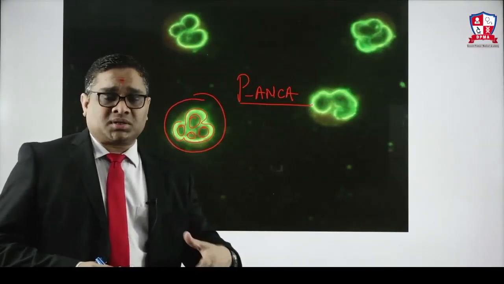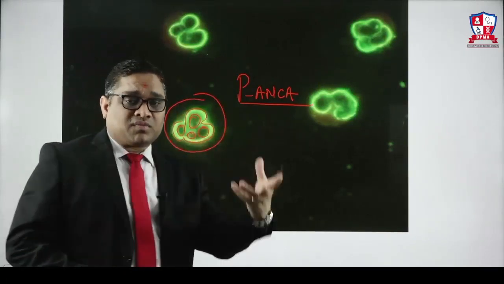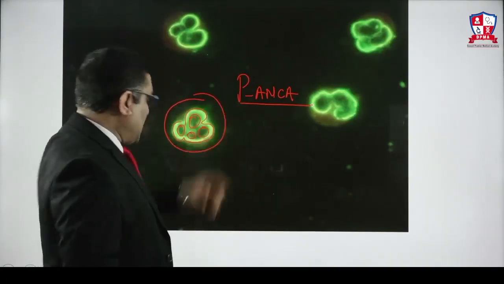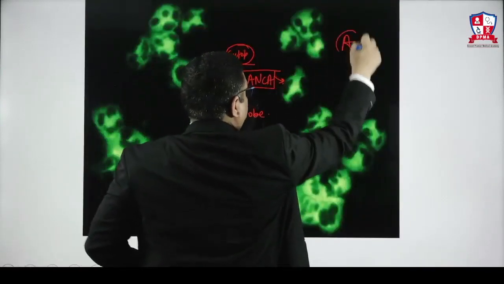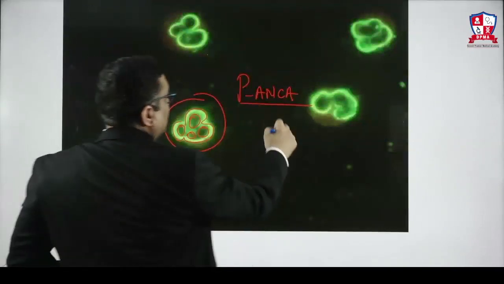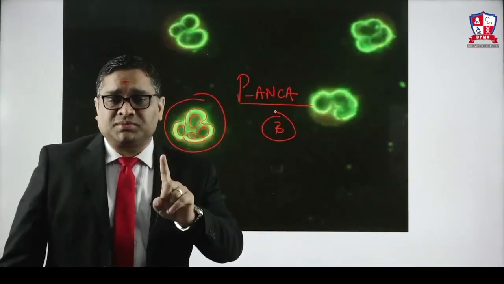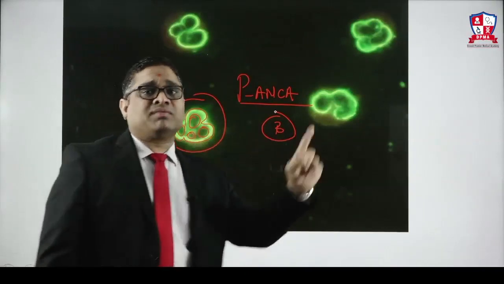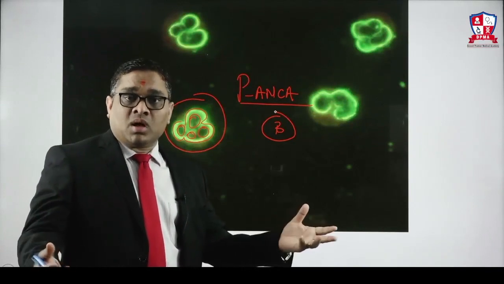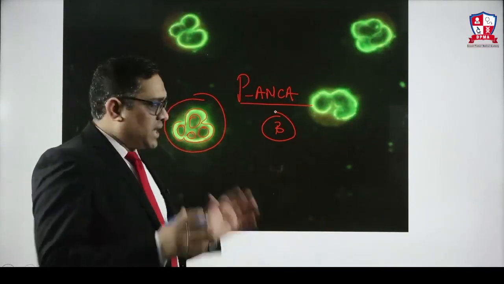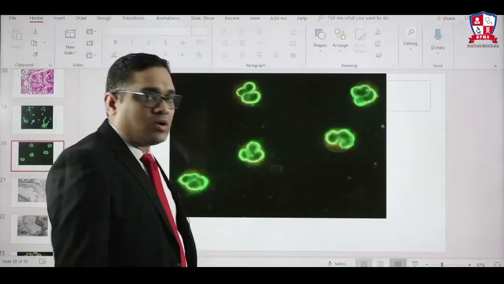Wegener's granulomatosis, which of the following immunofluorescence you will see? Mind the language. Which of the following immunofluorescence you will see? And he will keep the question like this. Option, this diagram A, and then diagram B, and now you tell me which will be seen in Wegener's granulomatosis. Question is not which is most common. Question is which is seen in Wegener's granulomatosis. So what should be your answer? Both of the above. P ANCA, C ANCA, both will be seen. So that is the thing we have to keep in our mind when we are talking about this glomerulonephritis, right?